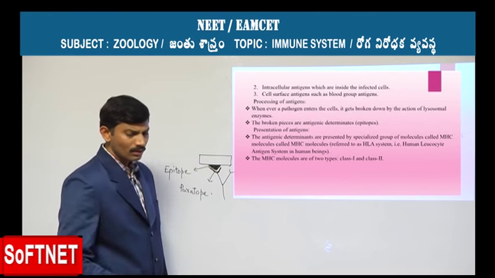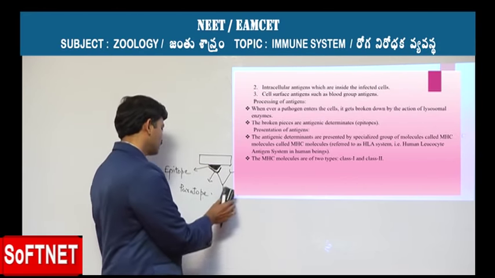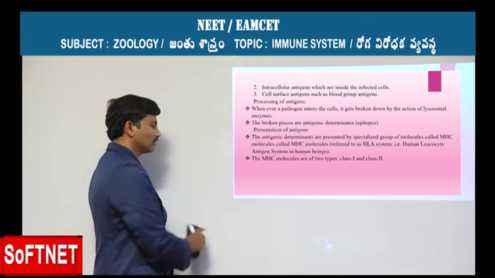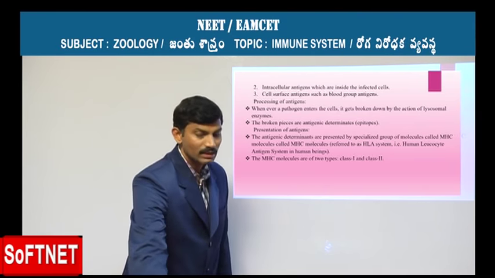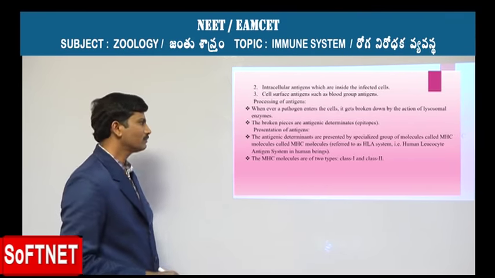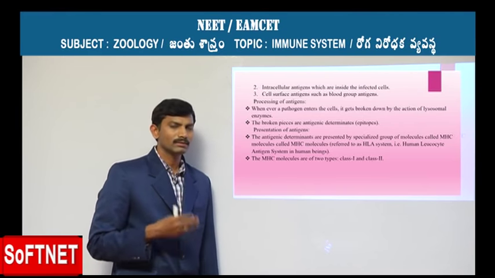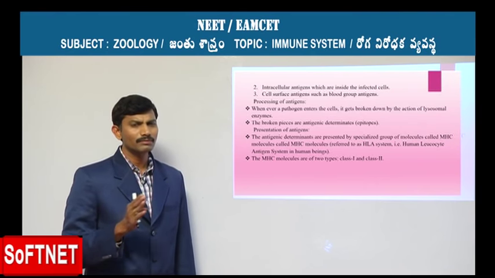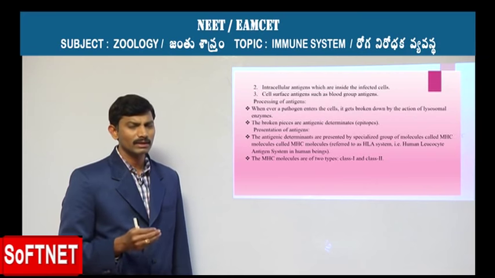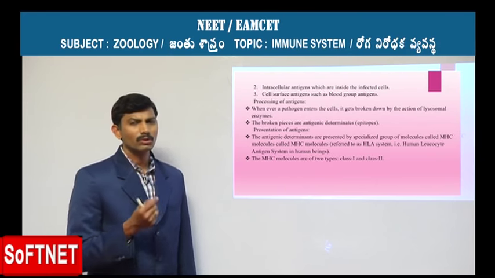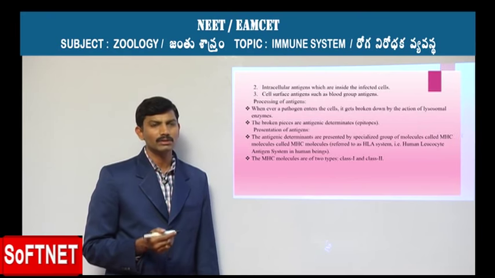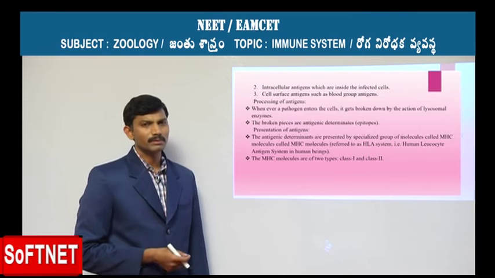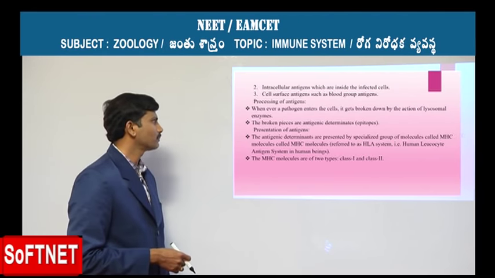Once these antigens enter inside the body, we need to process them to make them recognizable by the TH cells and TC cells especially. So for that purpose, we need the processing of the antigen. Processing of antigen is nothing but the removal of all the unwanted surfaces or unwanted content present inside the antigen, so that only the part or portion of the antigen that is able to induce a detectable immunological response remains. That phenomenon we call processing.